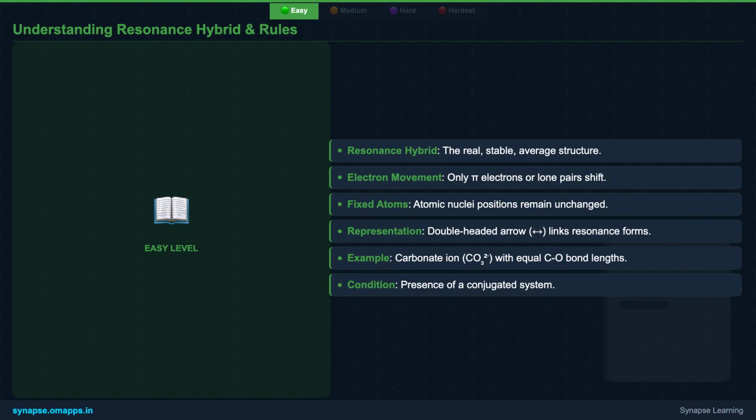We use a special double-headed arrow to show that structures are resonance forms. Take the carbonate ion, CO3 2-, for example. All its CO bond lengths are identical, a perfect average between single and double bonds, which simple Lewis structures can't explain alone. For resonance to occur, a molecule needs a conjugated system. Think alternating single and multiple bonds or a lone pair next to a multiple bond.